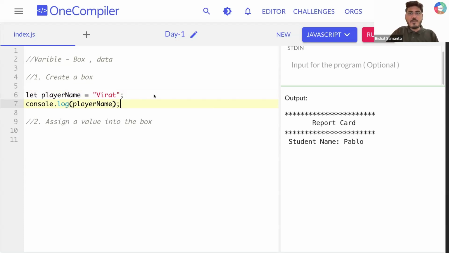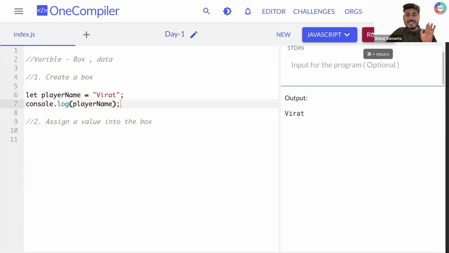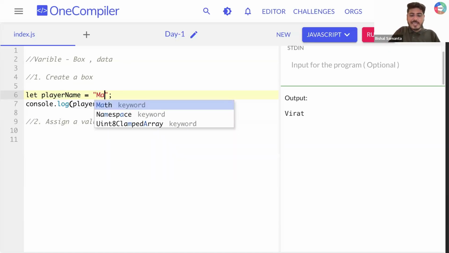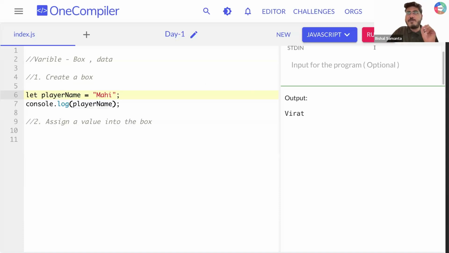Can you tell me what I'm supposed to get in output? I need everyone's response, guys. I'm getting here Virat, right? Because in this box, I have added a value called Virat. Now let's say I change it to Mahi, right? And then I log it, right? Can you see here? Now I'm not getting Virat, I'm getting Mahi, right? Yes or no?